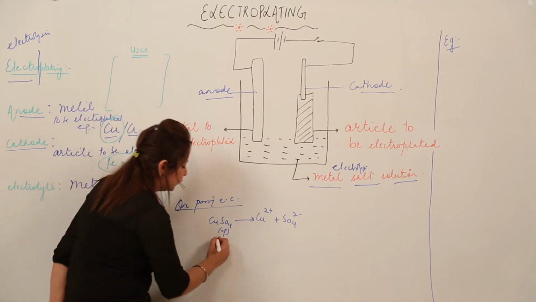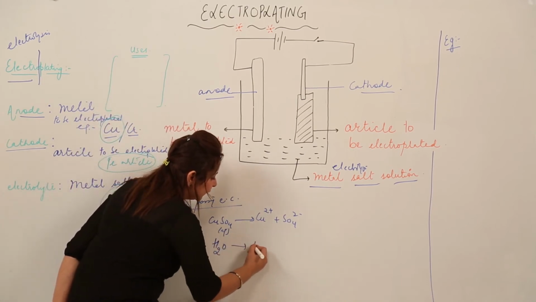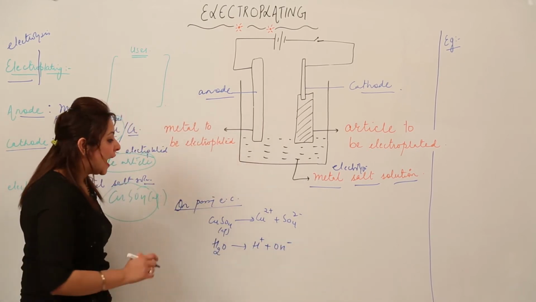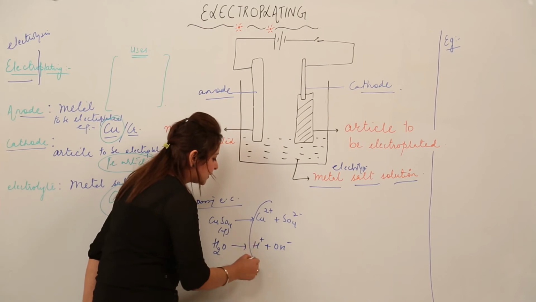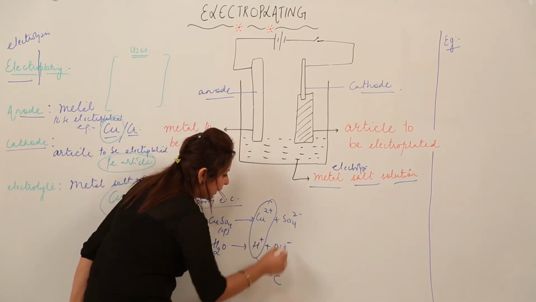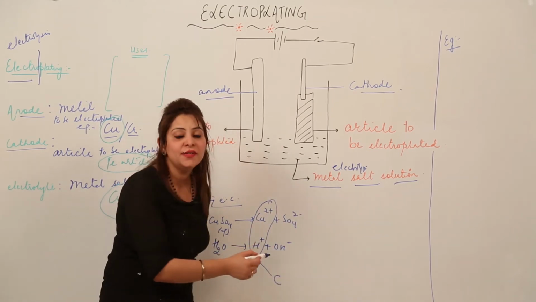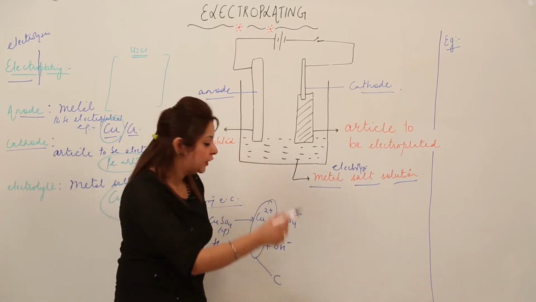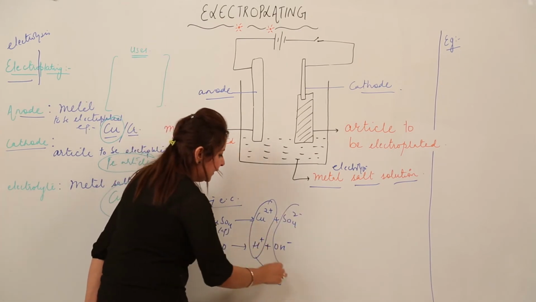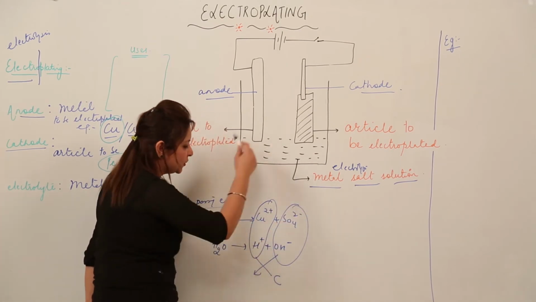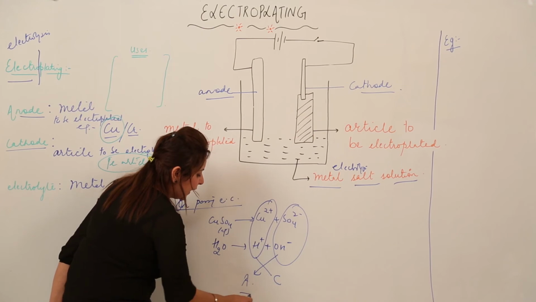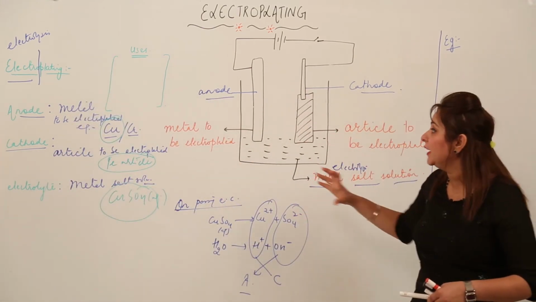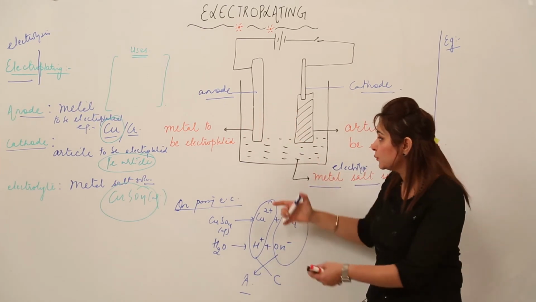As it is an aqueous solution, the water will also break into respective ions, right? And as we know, oppositely charged ions move towards the electrodes, and they are positively charged, so obviously they will go to the negative terminal, and the negative terminal in this case is the cathode. So they will move to the cathode, and these negatively charged ions will move to the oppositely charged electrode, that is the anode, right? So now we will look at what kind of reactions will take place at the respective cathode and anode when they move there.